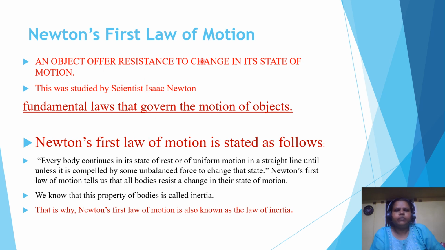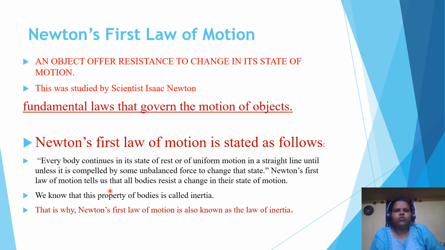Now, in brief, we can discuss Newton's law of motion. An object offers resistance to change in its state of motion. As we discussed, this was clearly studied by the scientist Isaac Newton, who framed the laws that govern the motion of objects. There are various laws he framed. First is the first law of motion. Every body continues its state of rest or of uniform motion in a straight line unless it is compelled by some unbalanced force to change that state.